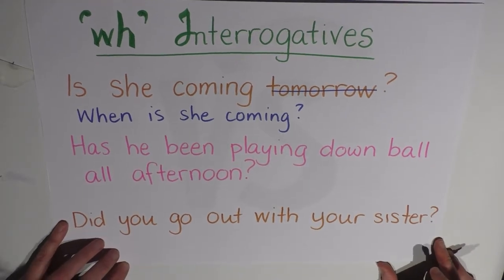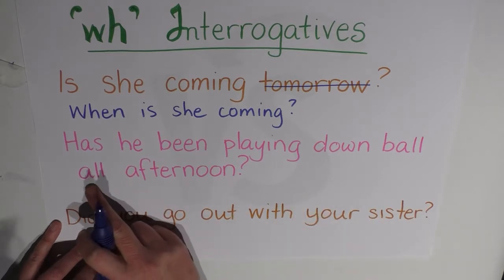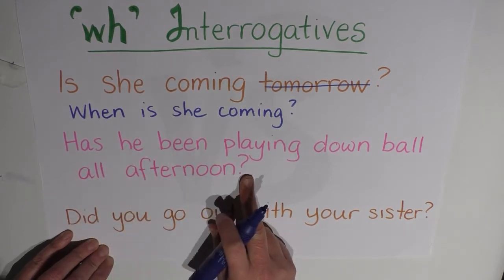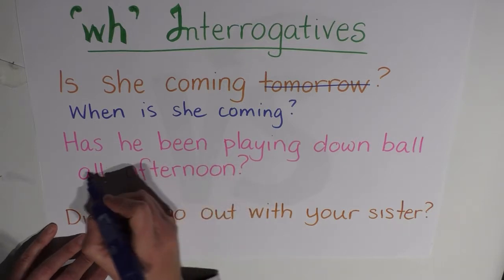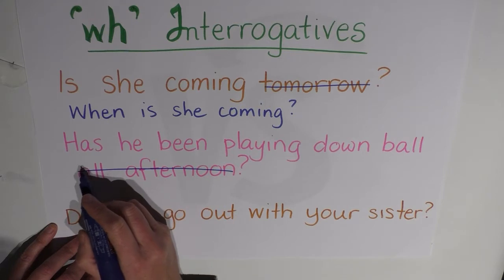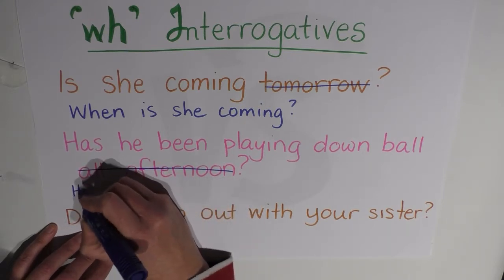So let's have a look at the next one. Has he been playing down ball all afternoon? I'm going to say that in this situation, all afternoon is our additional information. It's telling us how long he has been playing down ball. So let's get rid of that, and that's what we'll ask the question about, and it will be, how long has he been playing down ball? Let me write that down.